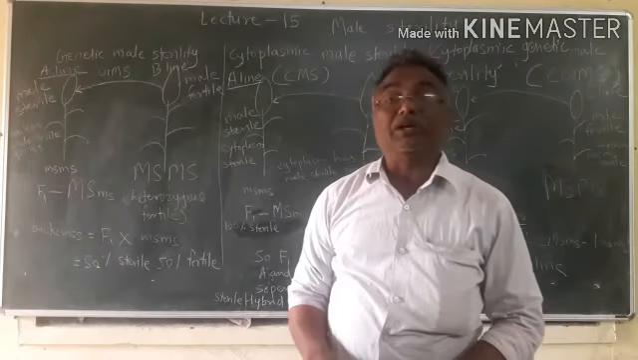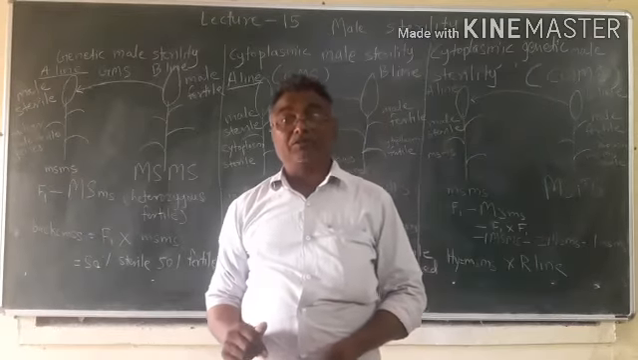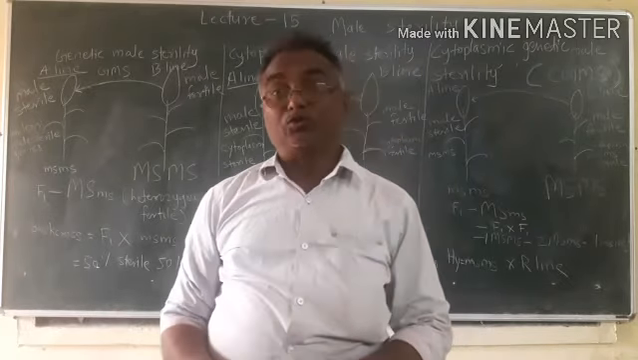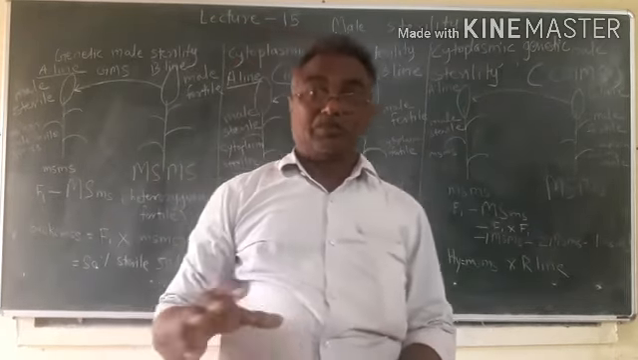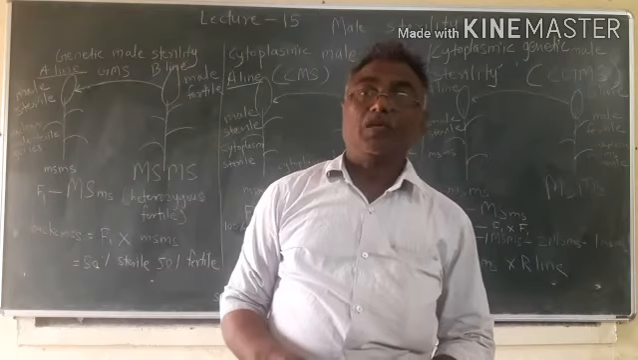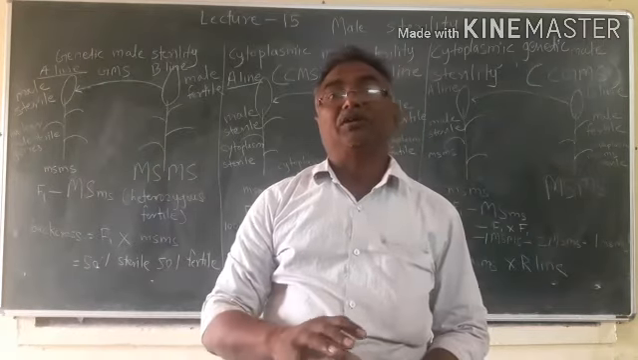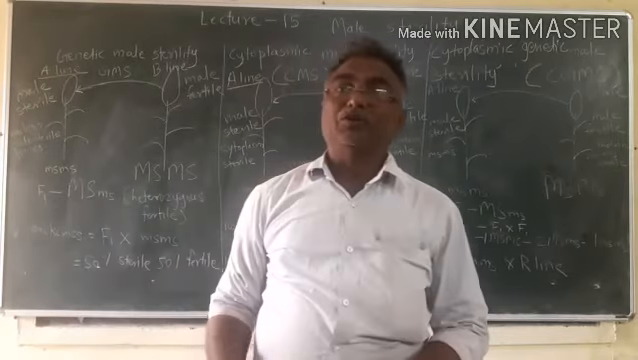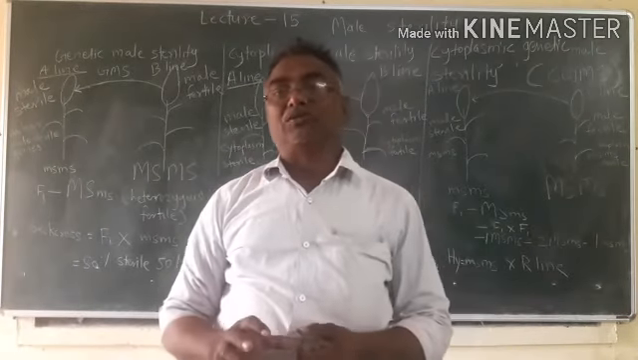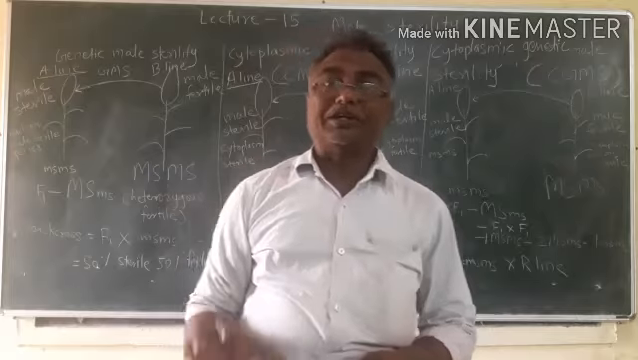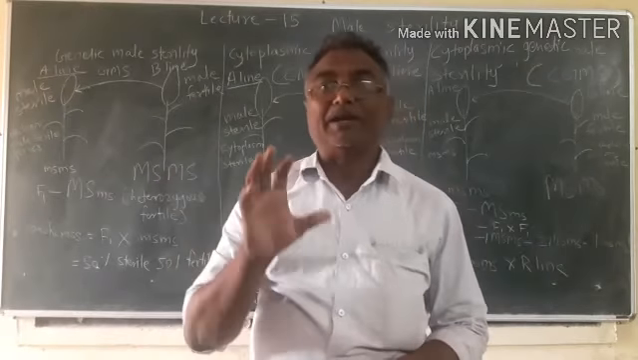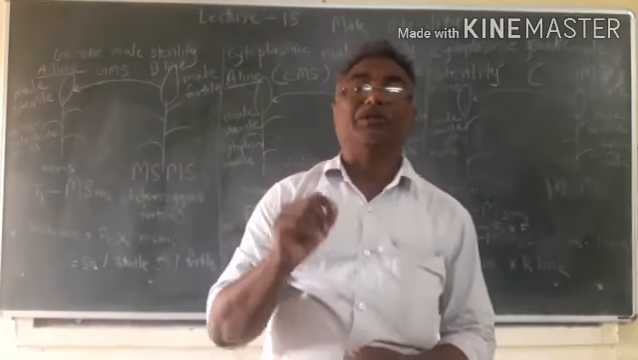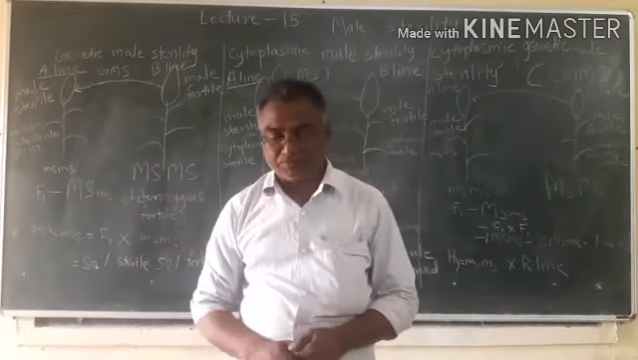Fourth one is chemically induced male sterility. Means male sterility can be artificially produced by using some chemicals. So after use of some chemicals, male sterility character comes in the plant. Such type of male sterility is called chemically induced male sterility.